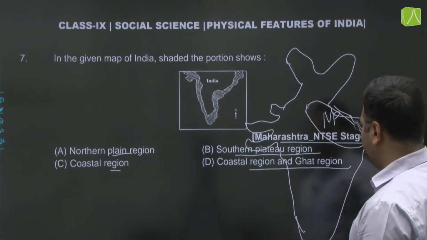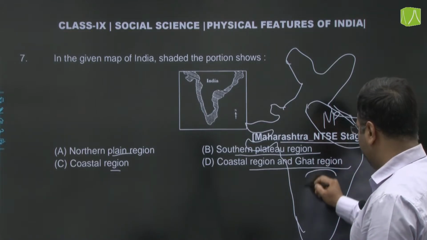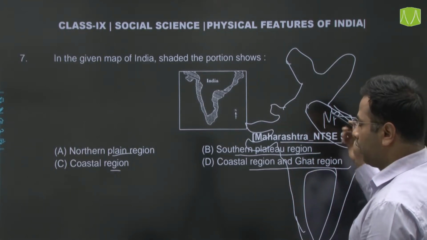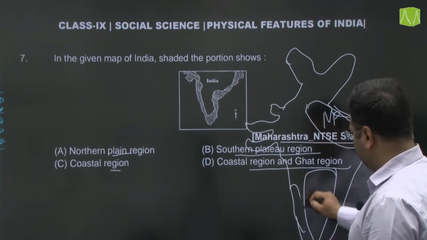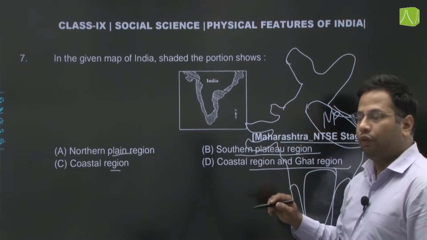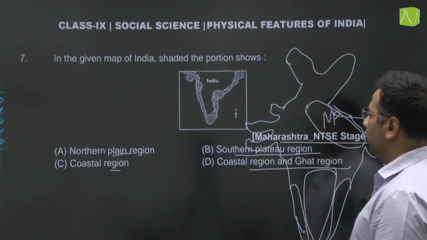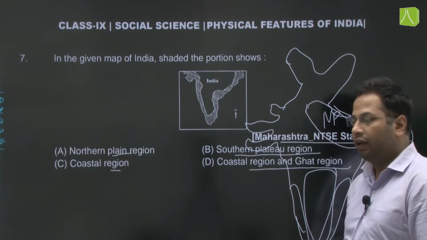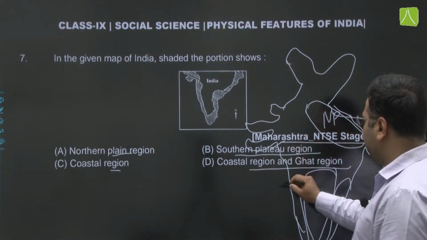Then this is the southern plateau region here. Then coastal regions, yes, this is the coastal regions which we have, coastal regions and Ghats. So we also have these Ghats here.